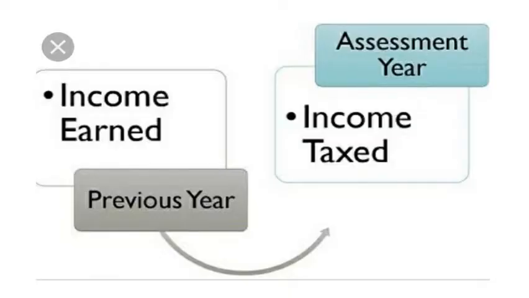In this chart, we can easily understand the previous year and assessment year. In the previous year, the income is earned, and the income is filed or taxed in the assessment year. Here the previous year, for example, is 2020-21. Here the income is earned, and the assessment year, where the income is taxed, is 2021-22.